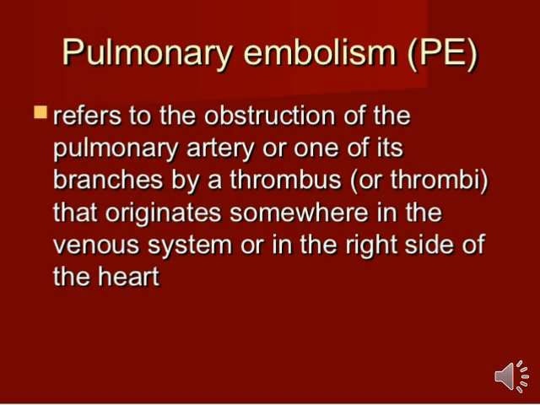Introduction: pulmonary embolism refers to the obstruction of the pulmonary artery or one of its branches by a thrombus or thrombi that originates somewhere in the venous system or in the right side of the heart. So basically, what happens in the condition of pulmonary embolism? In this condition, obstruction occurs in the area of the pulmonary artery.